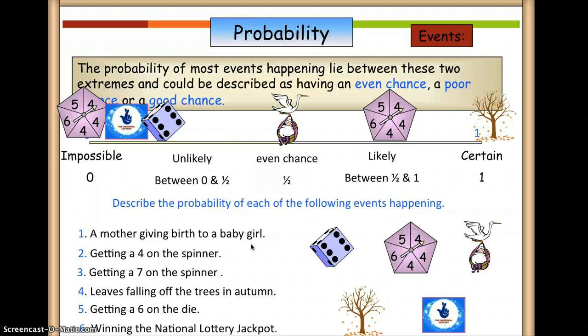So that means the vocabulary. So our words and vocabulary in this video are event, impossible, unlikely, even chance, likely, and certain. It's also best if you remember poor chance and good chance.